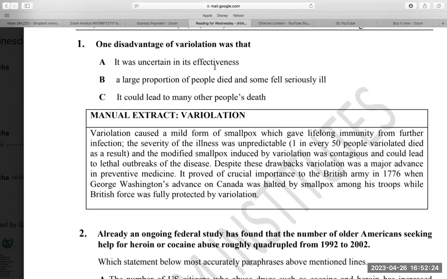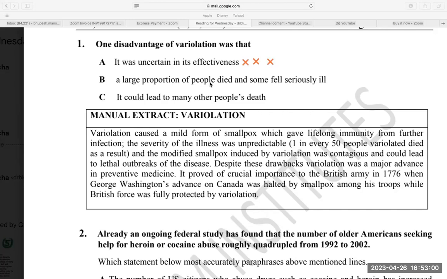So, it was uncertain in its effectiveness. No, it was not uncertain. Uncertain means not certain, not sure. Certain means sure, sure means pakka. It was uncertain means it was doubtful in its effectiveness. No, there was no doubt, because it gave lifelong immunity. So there was no doubt about its effectiveness. This is what I call the elimination method. I am eliminating this option because effectiveness was certain, lifelong immunity.